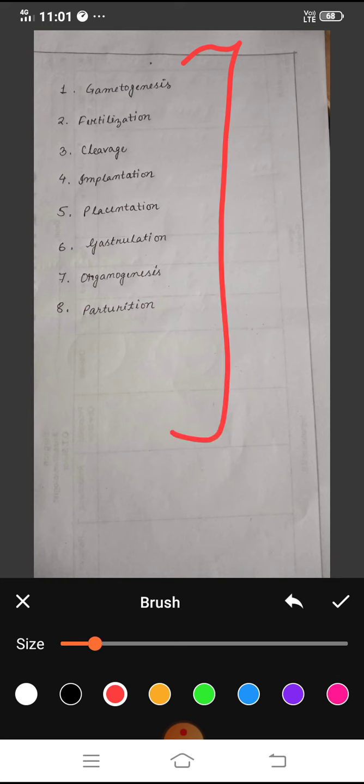What is gametogenesis, then what is fertilization, the meaning of all these things. From the next video, we have to learn elaborately, step by step. That means gametogenesis in an elaborated way, fertilization in an elaborated way. Like this, we have to proceed up to the part of parturition. So let's first know what is gametogenesis.